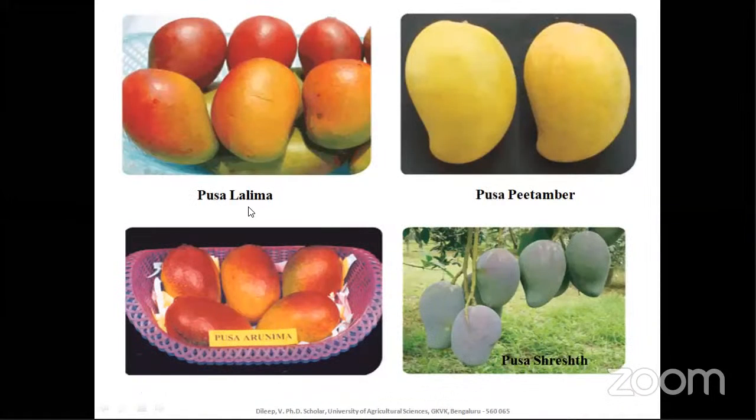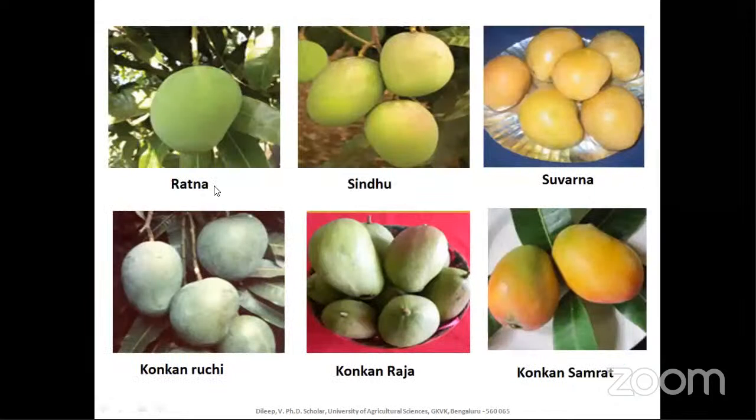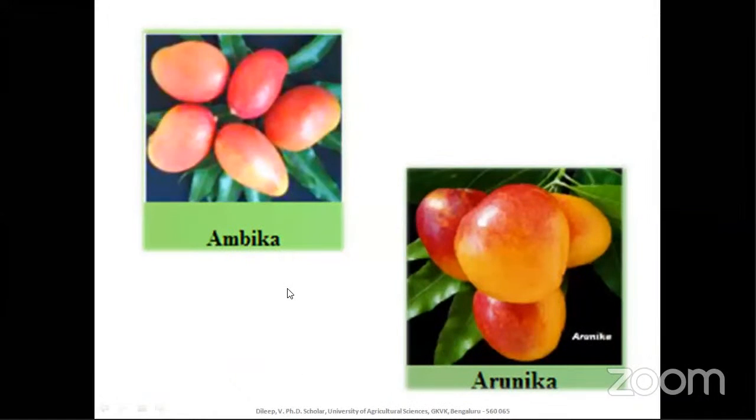These are the hybrids of IARI: Pusa Lalima, Pusa Pitambar, Pusa Arunima, Pusa Shrest. Please remember the parentage of all these, at least for the Pusa and Arka, and also the table I have given now. So this is Ratna, Sindhu, Suvarna, Konkan Ruchi, Konkan Raja, and also Konkan Samrat. This is Ambika, Arunika.